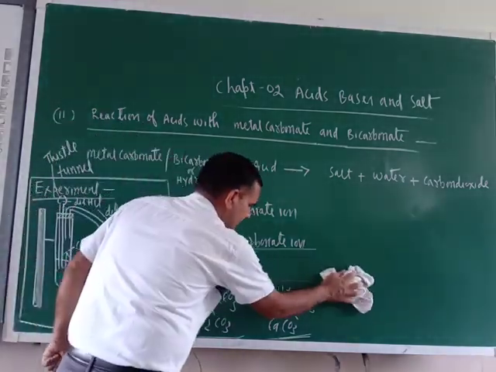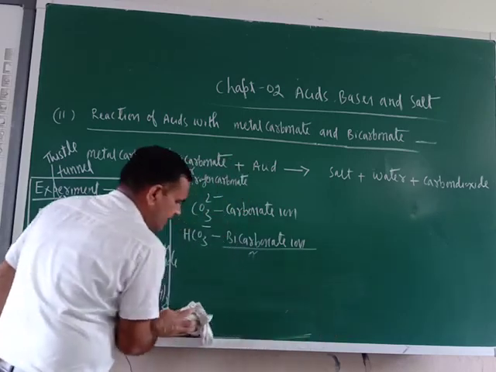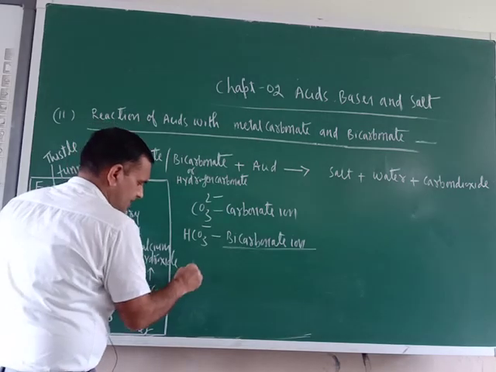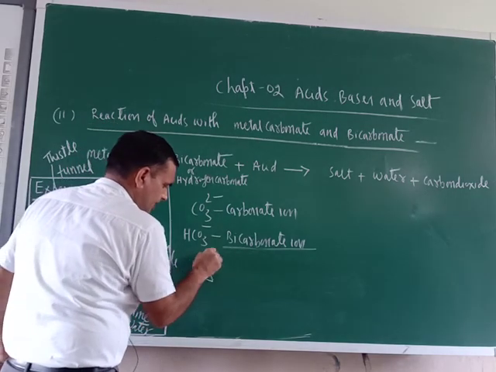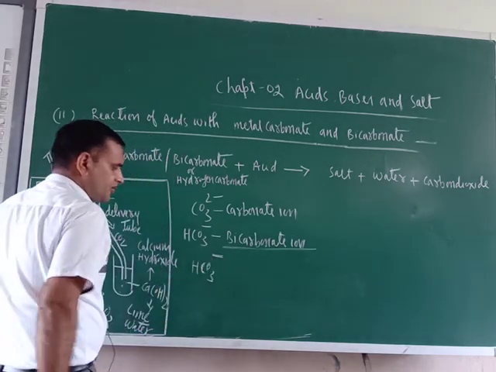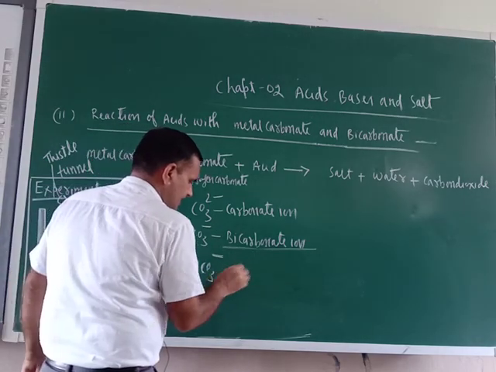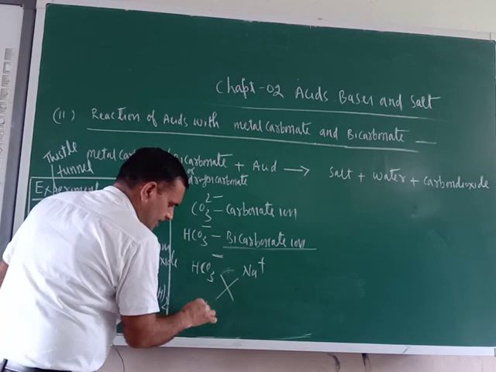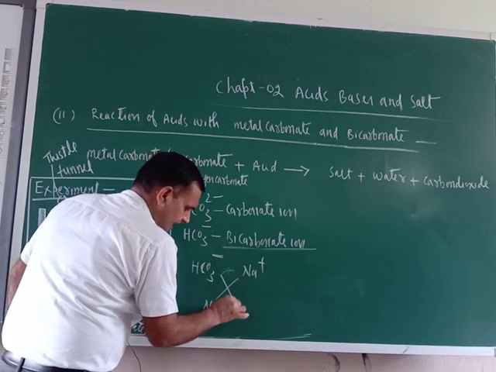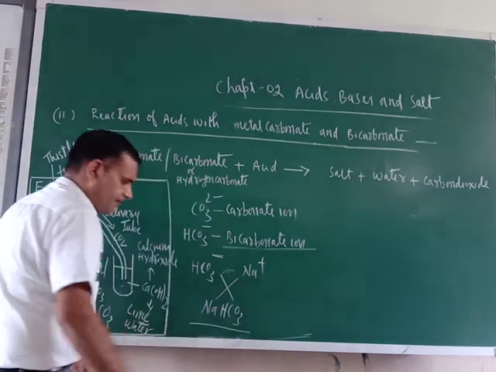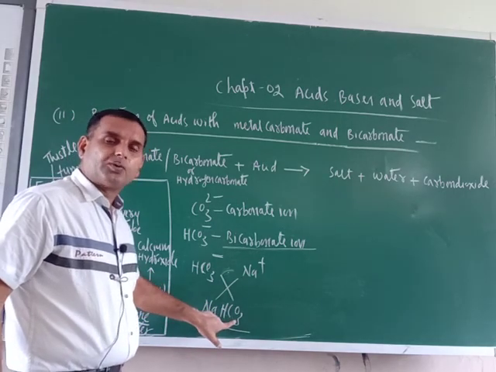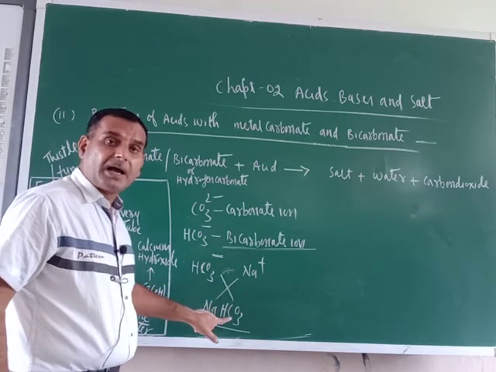Just see, this is HCO3 single negative. Let us see, sodium is reacting with this one. This is NaHCO3, sodium hydrogen carbonate or sodium bicarbonate.